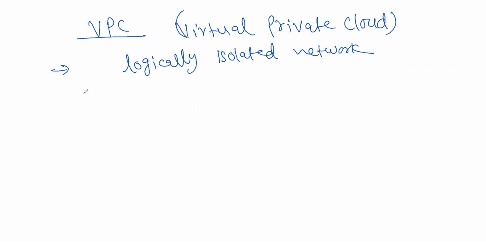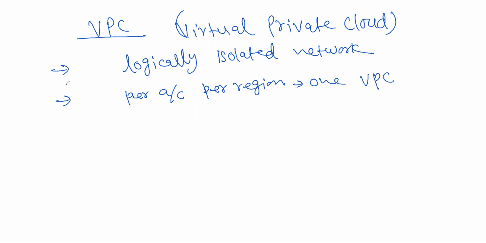Fine. So by default, we get one account per region. Per account per region, one VPC. That we discussed. And there is something called VPC peering that also we'll discuss. So if I have one VPC in one account and I have another VPC in another account, so there can be discussion about VPC peering.